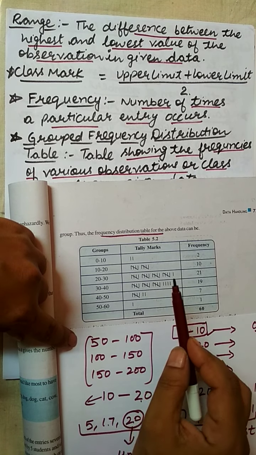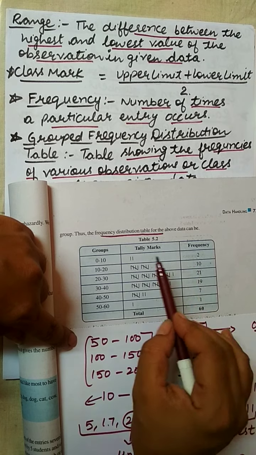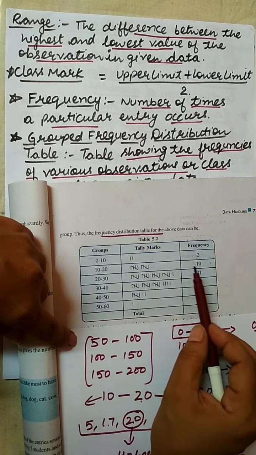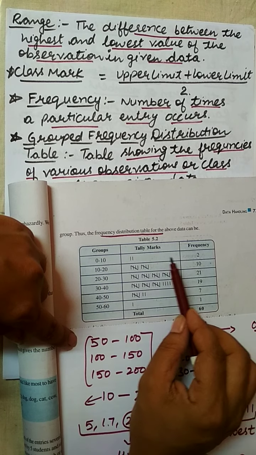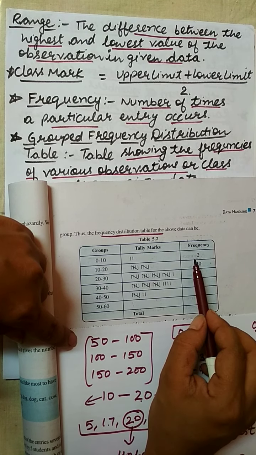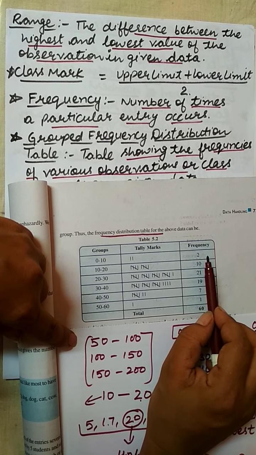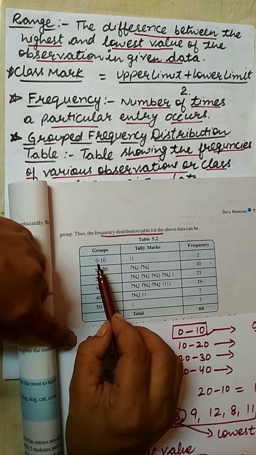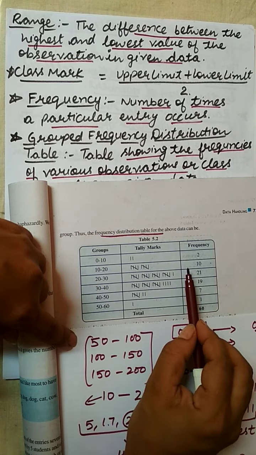Tally marks are simply the count of the given data. That is, there are 2 students who scored 0 to 10 marks. This is the frequency. Frequency is the number of times a particular entry occurs. It means there are 2 students who scored between 0 to 10.